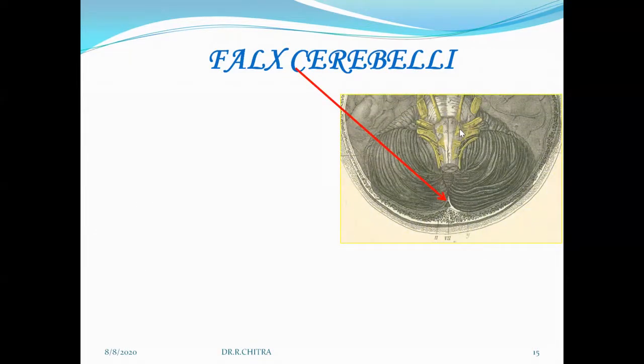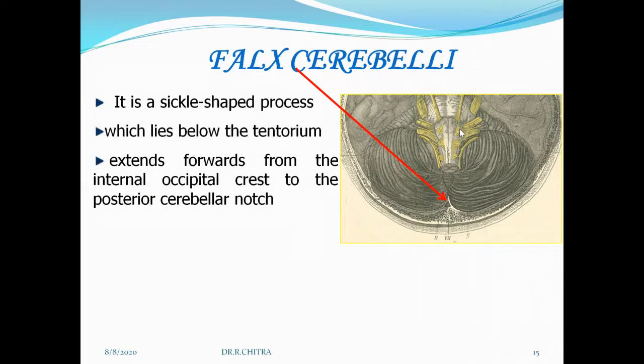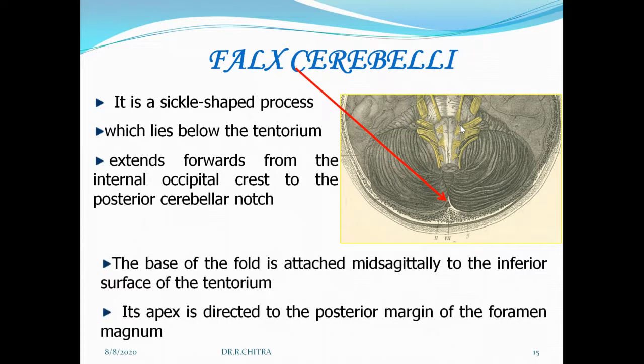Falx cerebelli. So this is the same as the falx cerebri, the falx cerebelli. This is the falx in between the two cerebellar hemispheres. It's a sickle-shaped process which lies below the tentorium, extending forwards from the internal occipital crest to the posterior cerebellar notch. The base of the fold is attached mid-sagittally to the inferior surface of the tentorium. The apex is directed to the posterior margin of the foramen magnum.